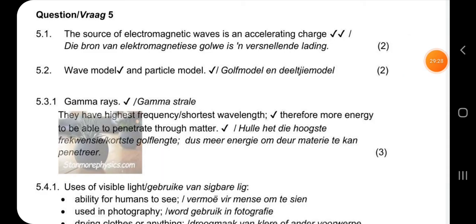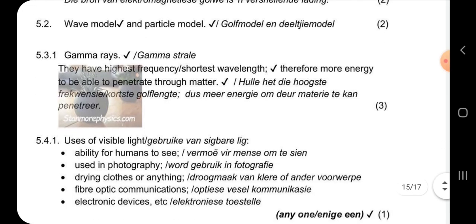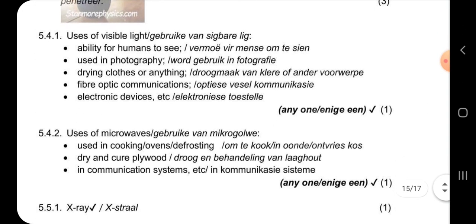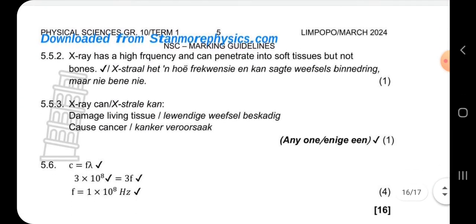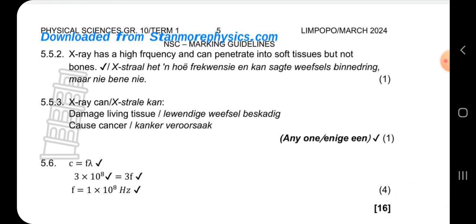So this is the beginning of question 5. It's raining outside. This is question 5. And here we have our calculations. Let's go to question 6.